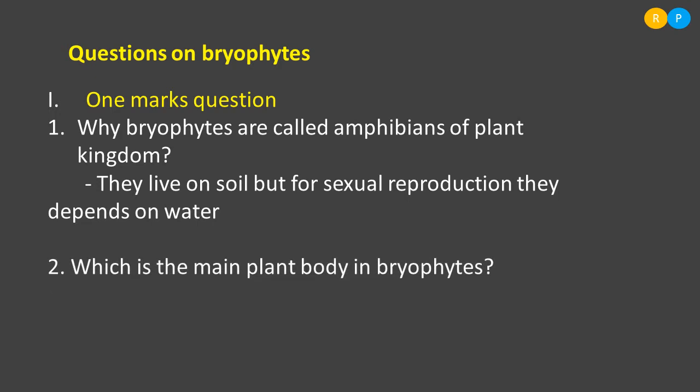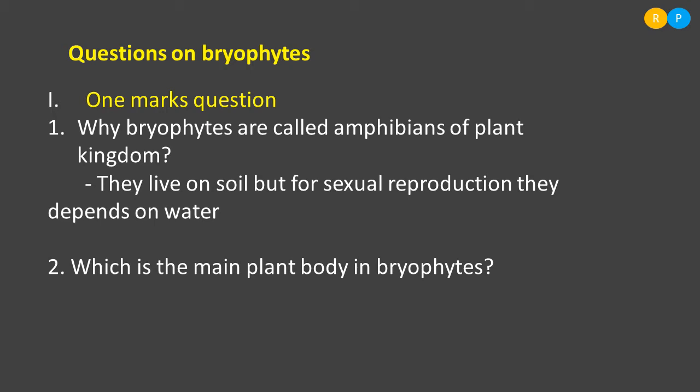Then the second question is, which is the main plant body in bryophytes? Plants, we know, children, for completing the life cycle, need to come across two different phases. One phase is the gametophytic phase and the other phase is the sporophytic phase. These two phases are very common in all plants. From lower plants up to higher angiospermic plants, all the plants show these two common stages in their life cycle.